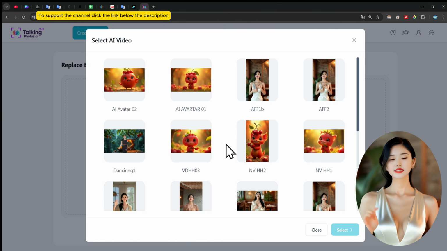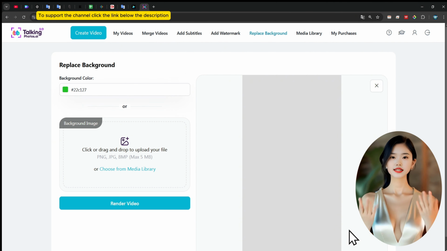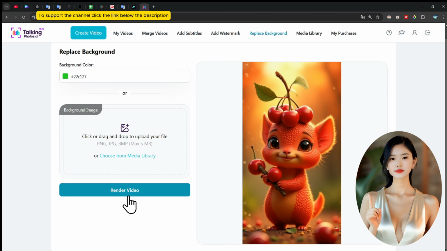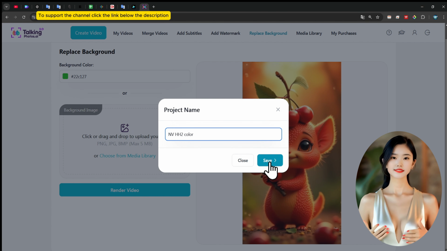Replace background. Change the video background with a simple color or upload an image from your library. Click Render Video to finalize. Media Library.